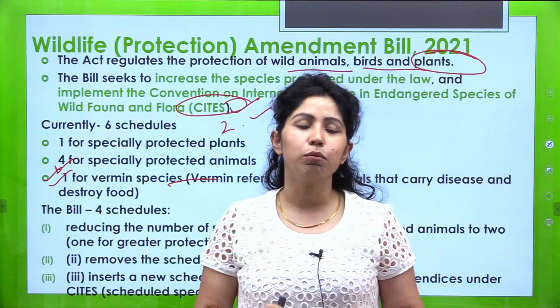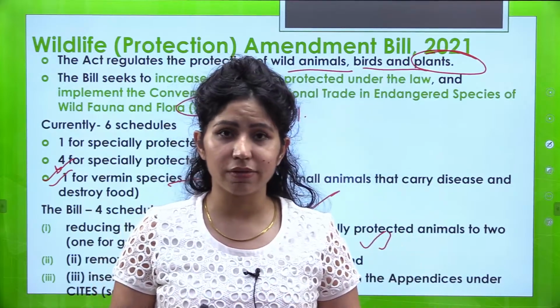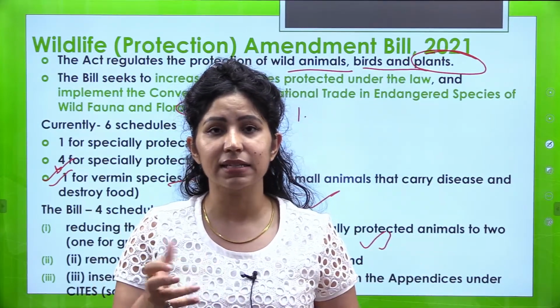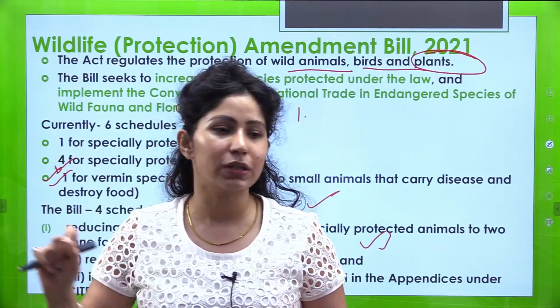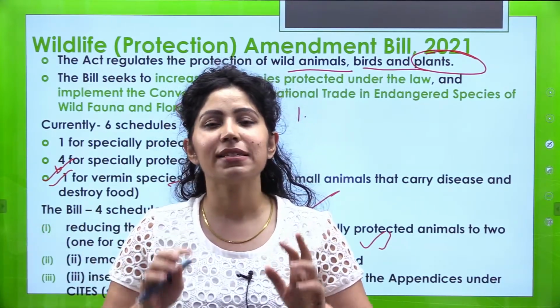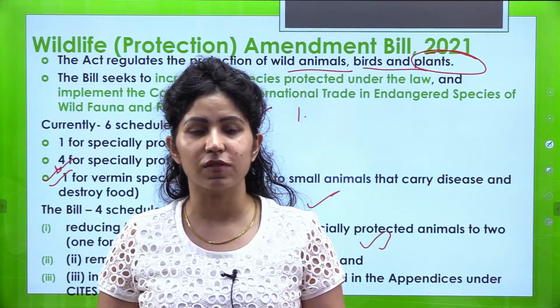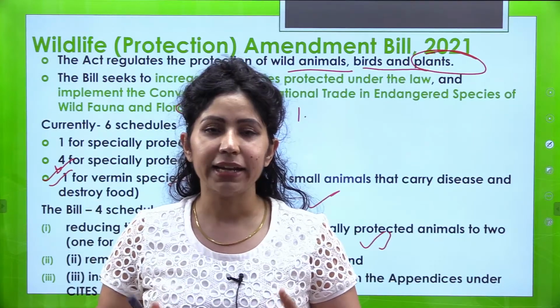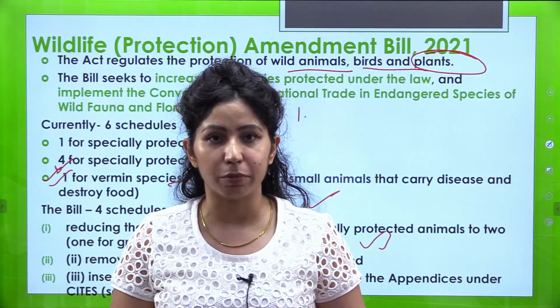And the third and most important one, तीसरी चीज जो है, in Appendix 3 of CITES, we studied that there are some species that can be of major concern for some particular country. Now it is highly probable that out of 38,000 species which are listed in CITES, India में उनको protection ही नहीं मिल रही है. Probably they are not registered under the Wildlife Protection Act.